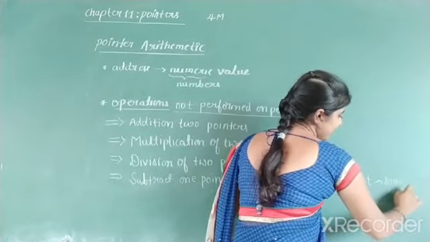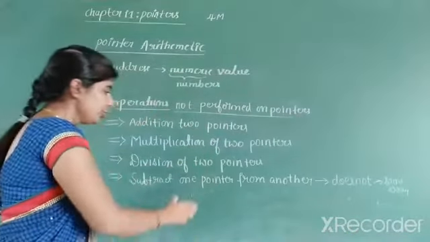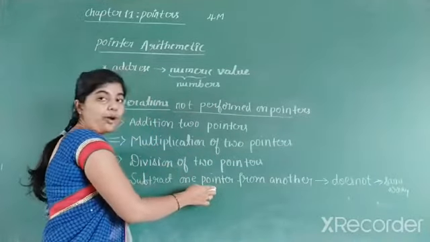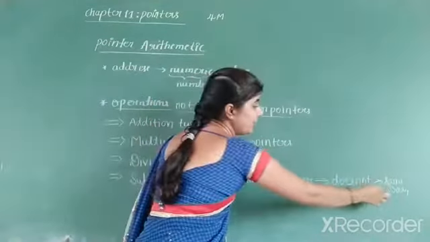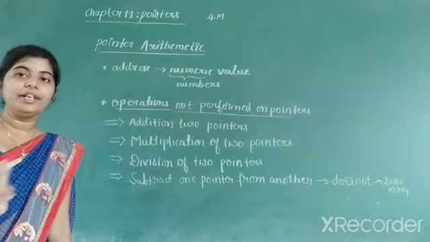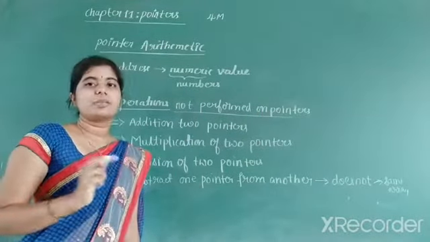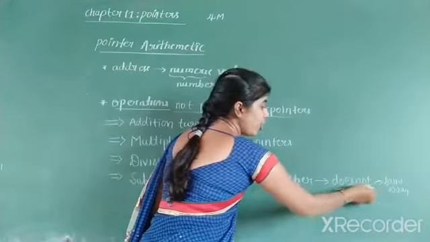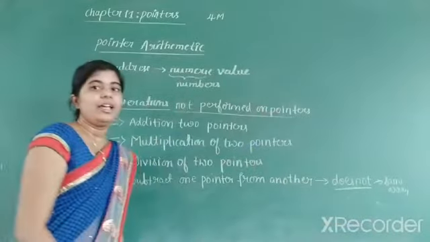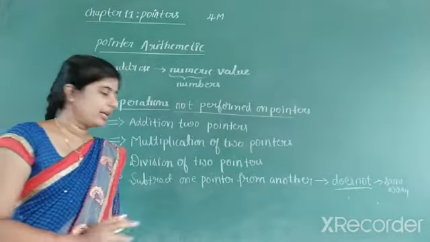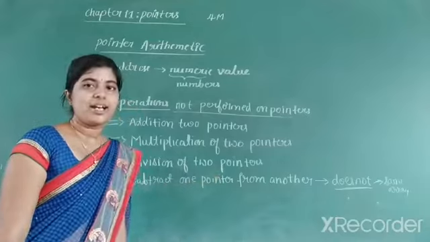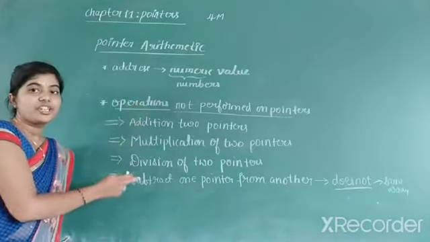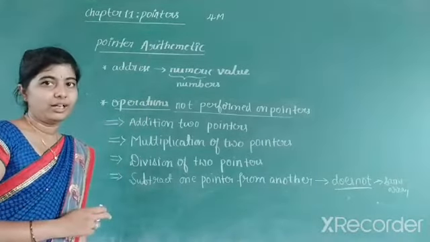If you have two pointers, it is not possible to subtract them if they are not pointing to the same array. If they are pointing to the same array, it is possible to subtract. But here we are taking the condition that they are not pointing to the same array. Then it is not possible to subtract one pointer from another pointer. So these are all the operations that are not performed on pointers.